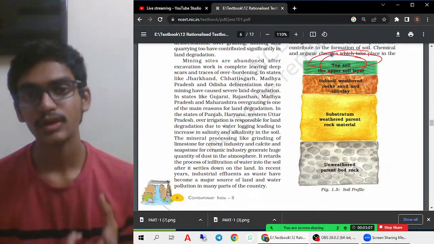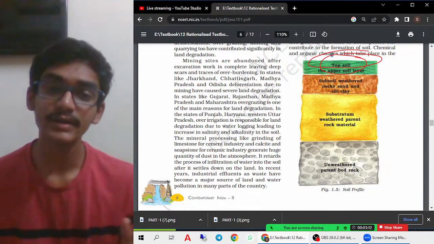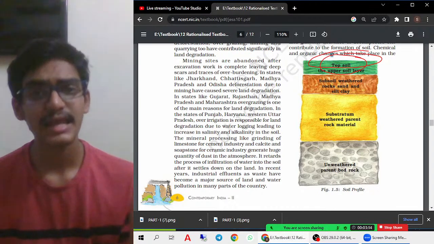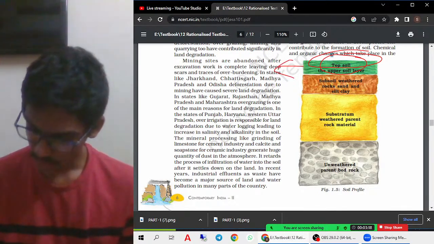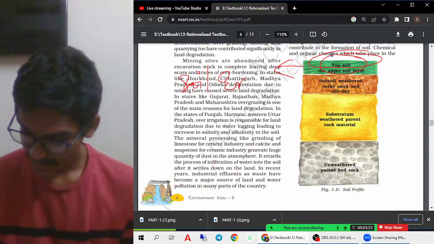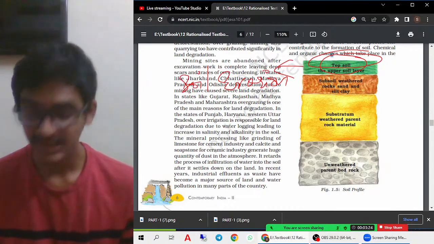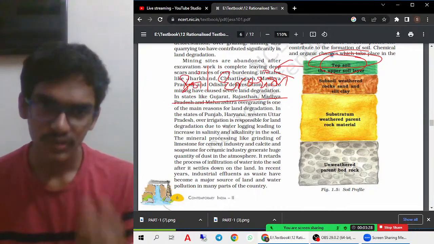So this topsoil will actually go away with the help of wind and water. This topsoil will mainly result in soil erosion. So for the process of soil erosion, this topsoil is mainly affected. We can say that this topsoil is mainly affected because of soil erosion.